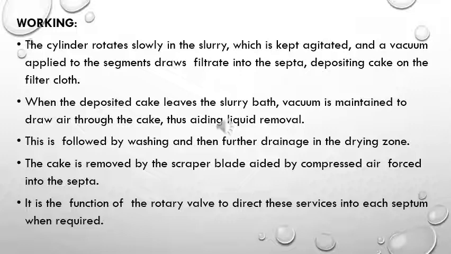Now, when the deposited cake leaves the slurry bath, the vacuum is maintained so that the liquid is removed constantly, which is passed through the septa into the inner side where it can be removed. Then this is followed by washing and then further drainage in the drying zone. The cake is removed by the scraper blade with the help of compressed air forced into the septa. It is a function of the rotary valve to direct these services into each septum when required.